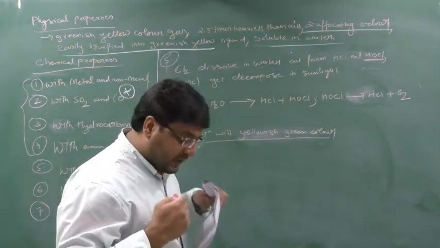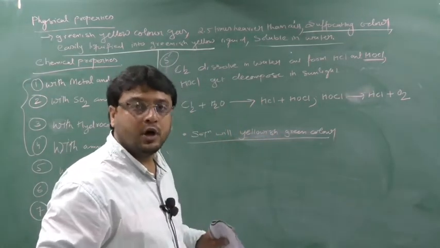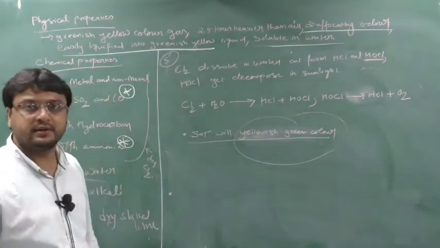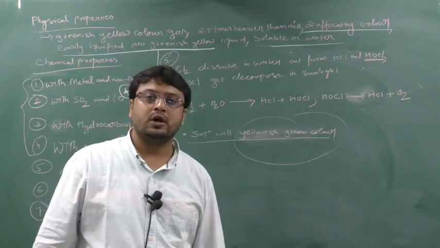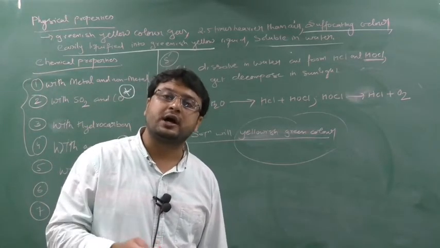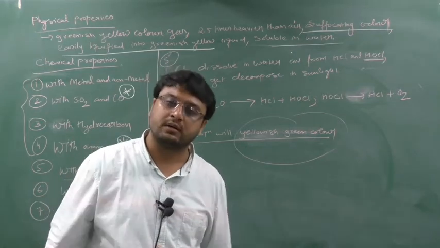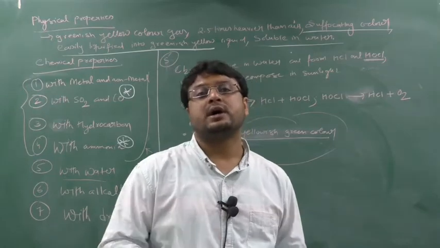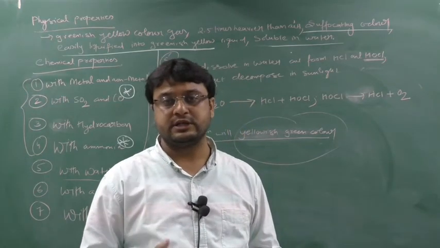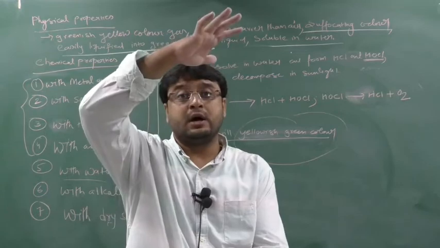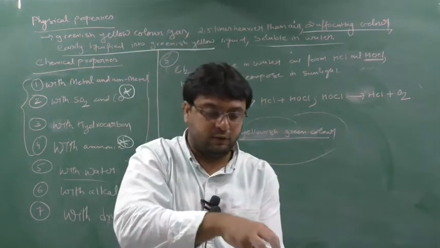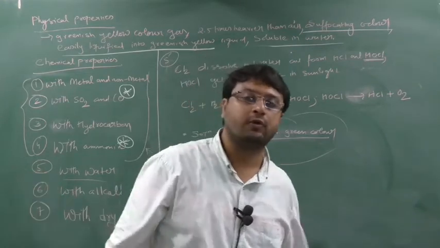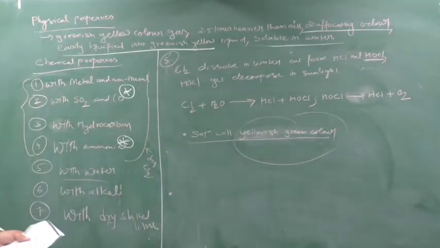But if you keep it on long standing, this color will be lost. Why? Because HCl vapors will go outside. On long standing, the yellowish green solution loses its color because the HCl will come out as vapor. That's why the aqueous solution of chlorine gas is kept in a closed bottle. If you open the bottle, all the HCl vapors will come out and the greenish yellow color will go off. Clear this part?